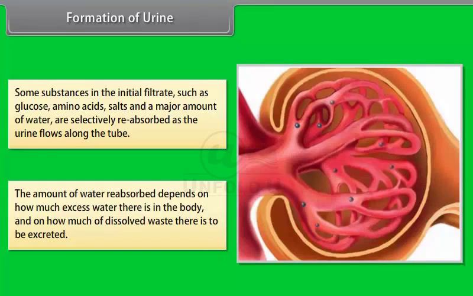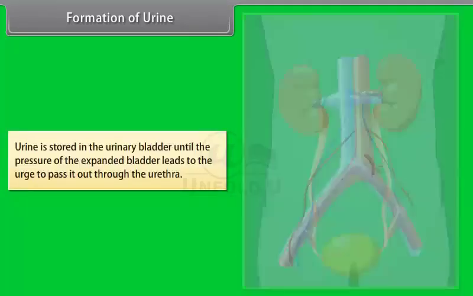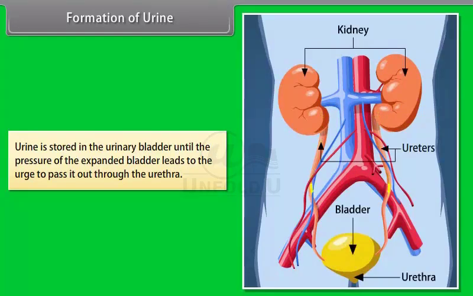The amount of water reabsorbed depends on how much excess water there is in the body and on how much of dissolved waste there is to be excreted. Urine is stored in the urinary bladder until the pressure of the expanded bladder leads to the urge to pass it out through the urethra.